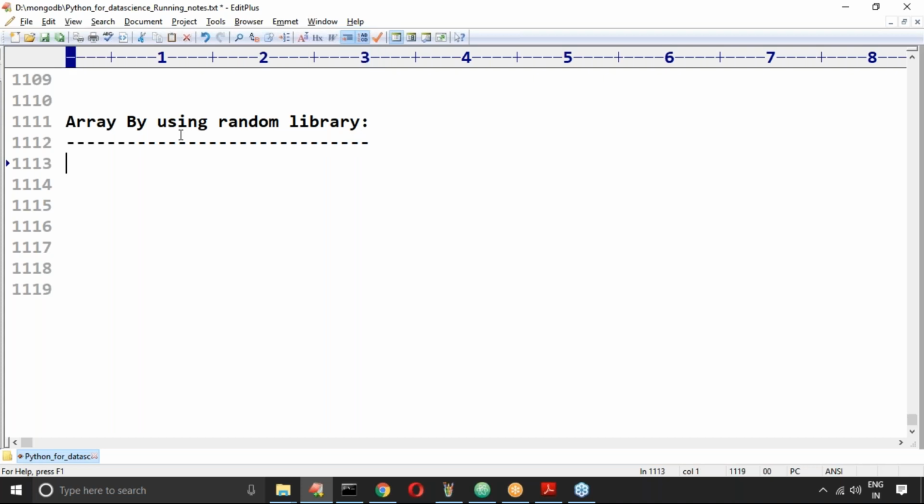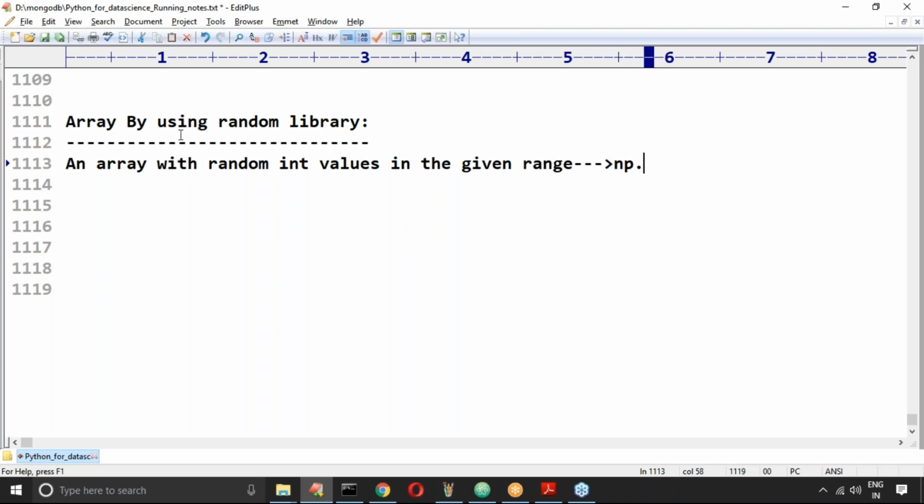Now I want to create an array with random int values in the given range. Can you please confirm which method or function we require to use? np.random.randint. This is the function we require to use. Yes, we discussed this point already, right?